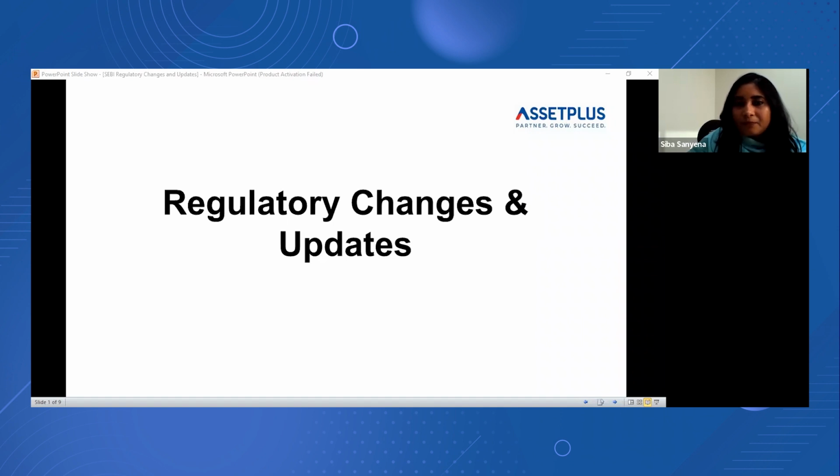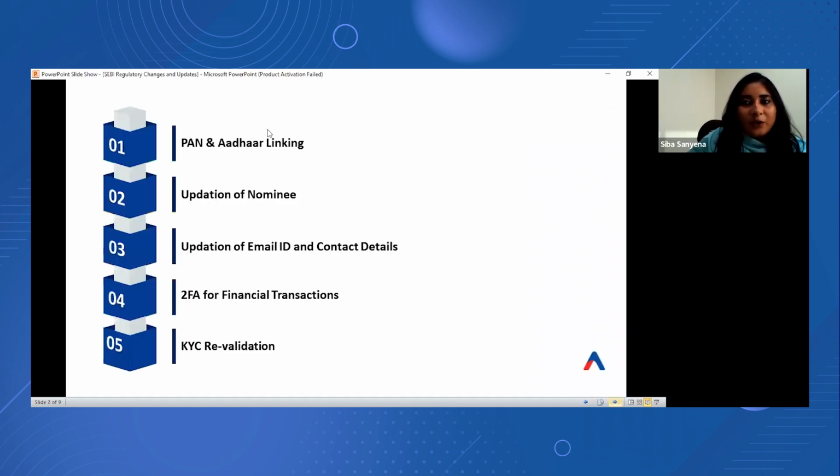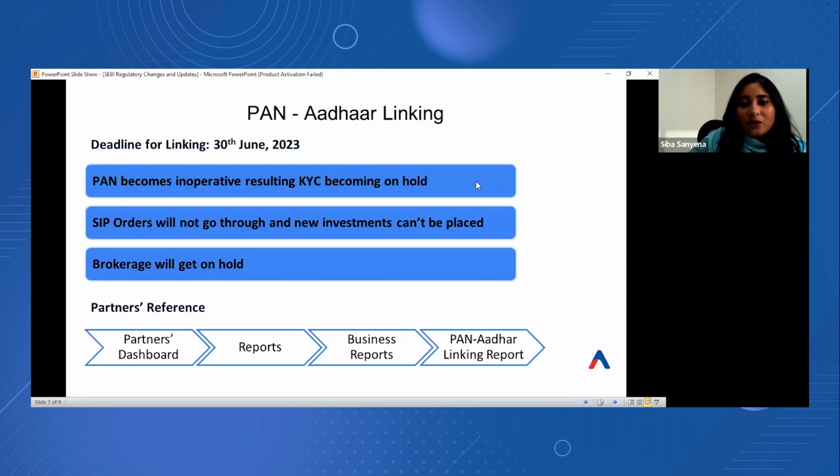So these are all 5 regulatory changes, which I'll be going through one by one. And let's get started with the first regulatory change, that is PAN-Aadhaar linking. So giving a very quick overview about the regulatory change, a SEBI circular was released dated 3rd September 21, which requires that the PAN of a person allotted as of 1st July 17 shall become completely inoperative if it is not linked with the Aadhaar by 30th of September 21.